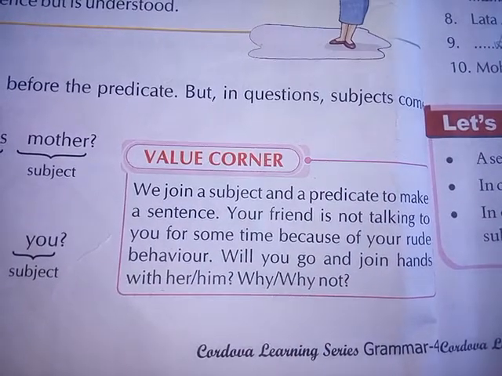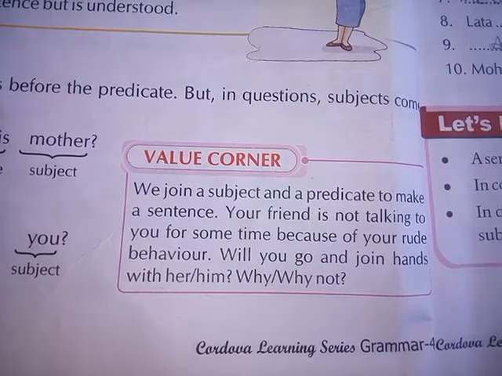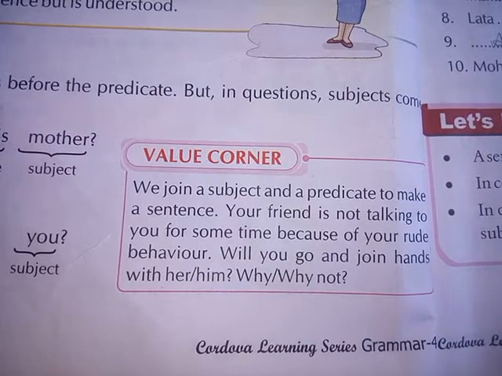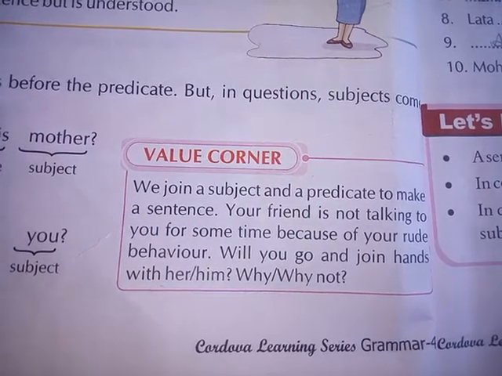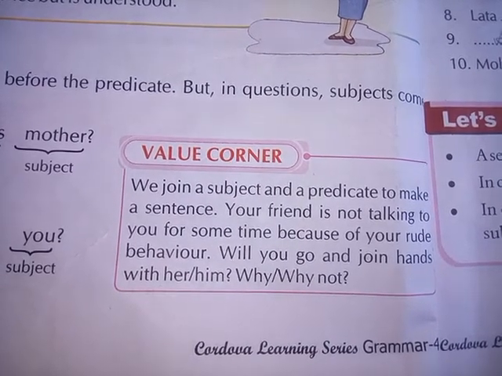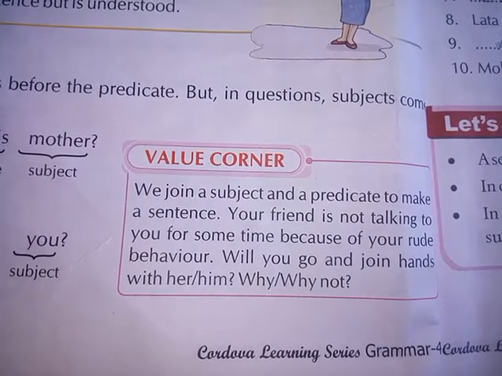Value corner. We join a subject and predicate to make a sentence. Your friend is not talking to you for some time because of your rude behavior. Will you go and join hands with him or her? Why or why not? Yes, everybody.